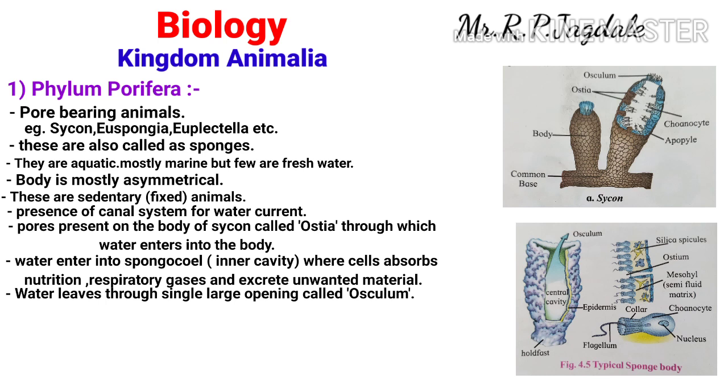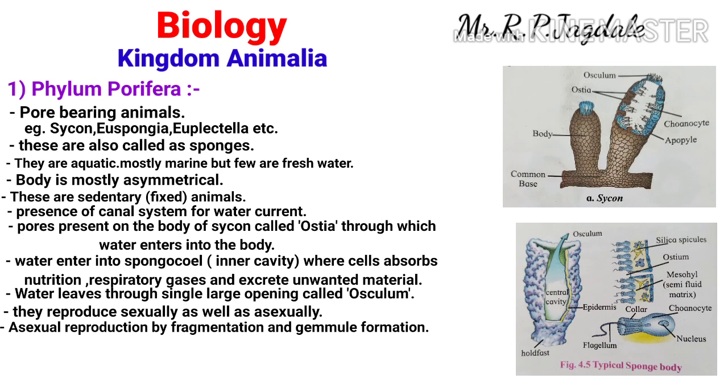Poriferan animals reproduce both sexually as well as asexually. Asexual reproduction is performed by fragmentation and gemmule formation. Fragmentation means the body is cut, and from each part a new individual evolves. In gemmule formation, there is a bud formation, and from that a new organism is produced.